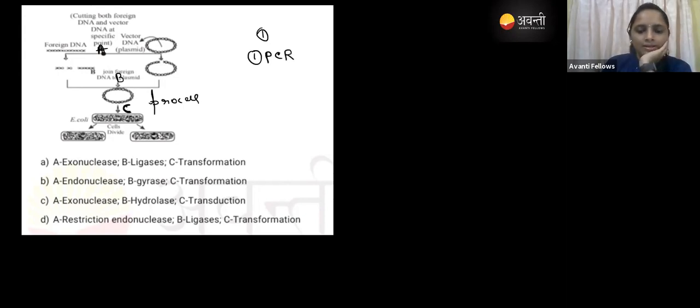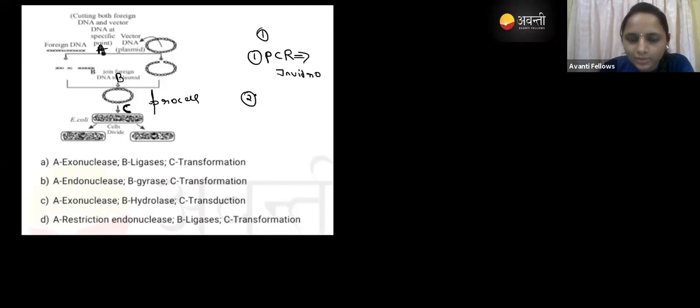That is PCR, right? Can you tell me the full form of PCR? You can tell me in the chat box. I'm not going to tell what PCR is, because in the next question you are going to get that. So PCR we use for the in vitro method.